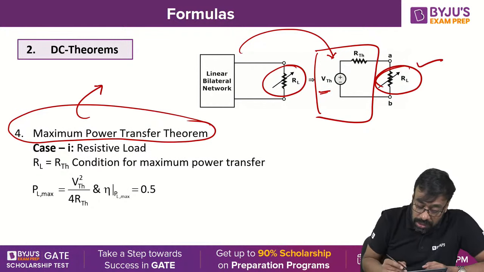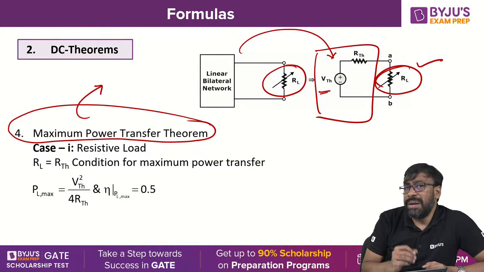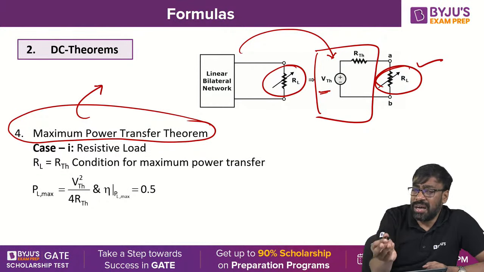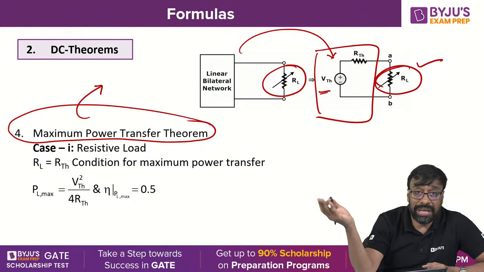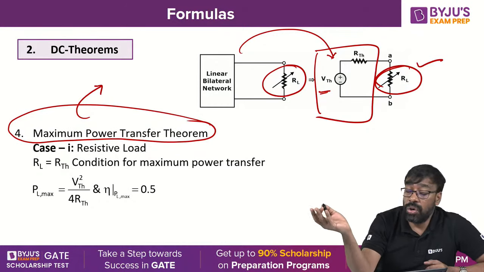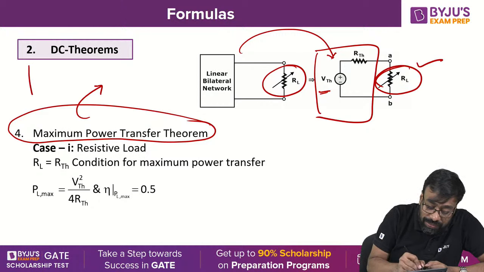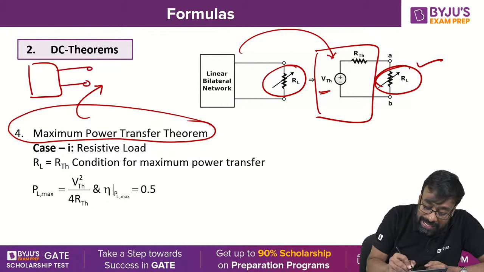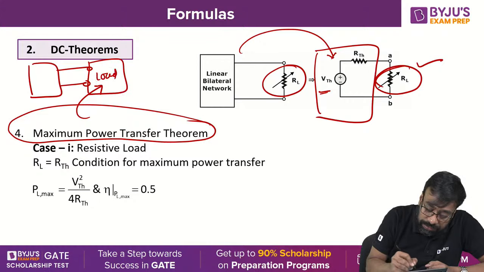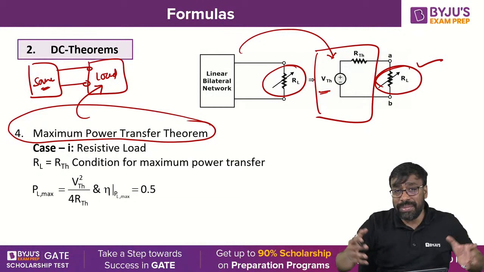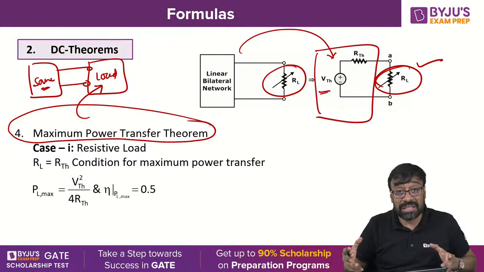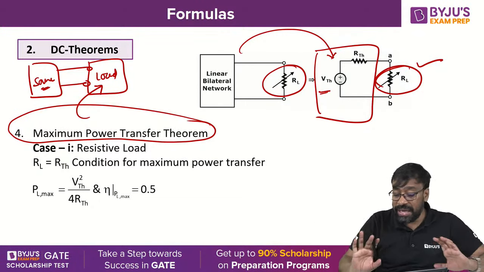Let us take different cases. The load might be a resistive load, a current source, a voltage source, or any circuit, a combination of different elements. One network is acting like a load to another network. This is a load. This is a source. The source consists of so many elements, the load consists of so many elements. I am taking different cases.